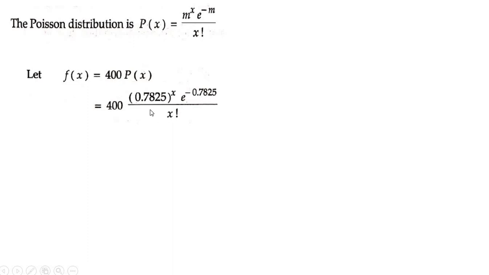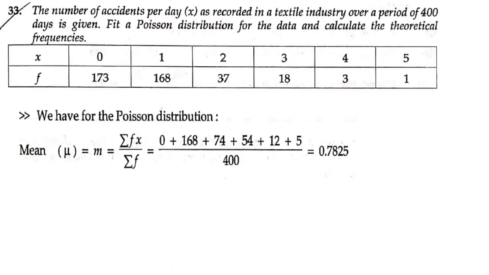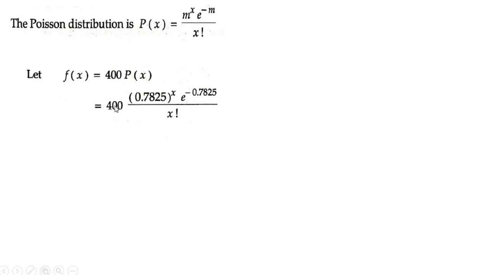And then we have to calculate similar to the previous one. What is summation f here? Summation f is 400, right? So we have to calculate f of x equal to 400 into p of x. So multiply p of x with the 400. First of all, find e to the power minus 0.7825, multiply it with the 400, and you get f of x equal to 182.9 into 0.7825 to the power x by x factorial.